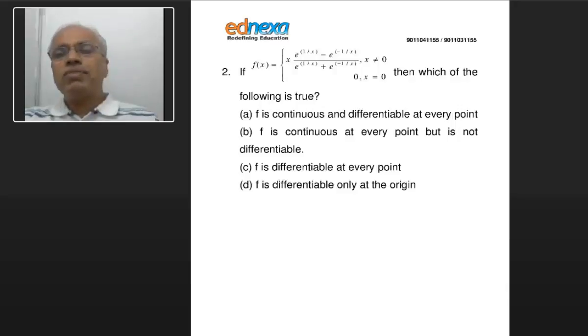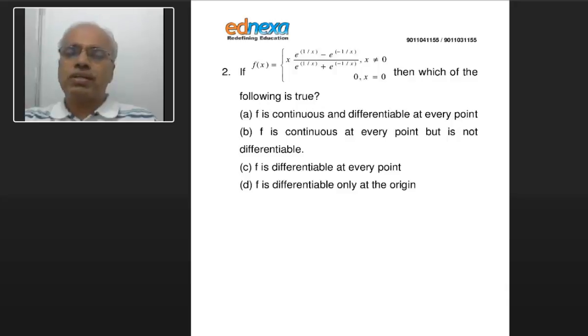And this will happen whether x is negative or x is positive. It doesn't matter, because you are talking about e raised to 1 by x. So even if x is negative, it does not matter. This would be 1 in both the cases, and multiplied by 0, it would be 0 always. So it will be continuous everywhere. So it could be A or B or C, of course. So let us see what happens to the derivative.